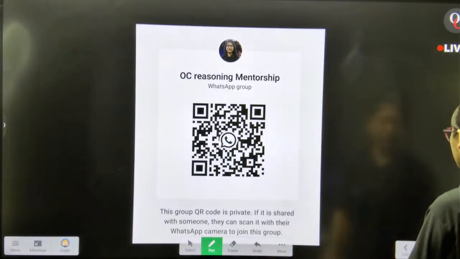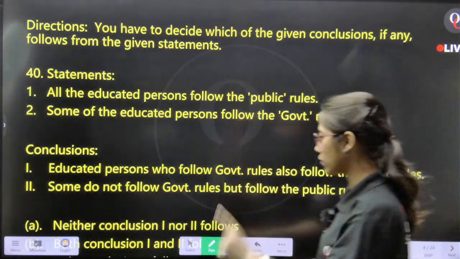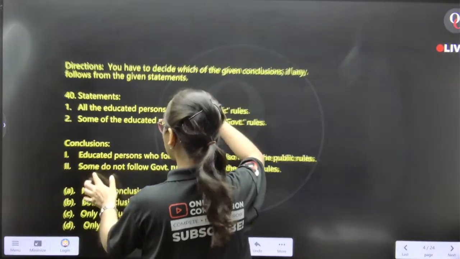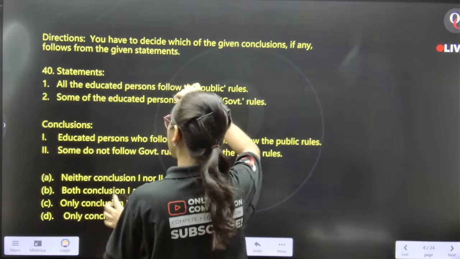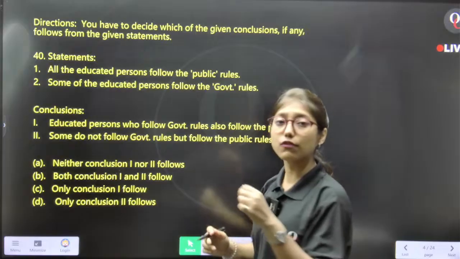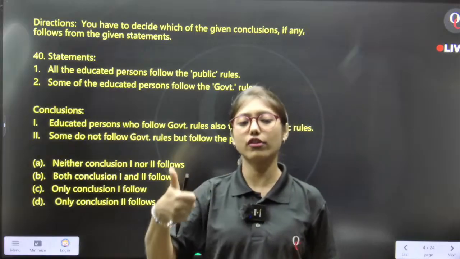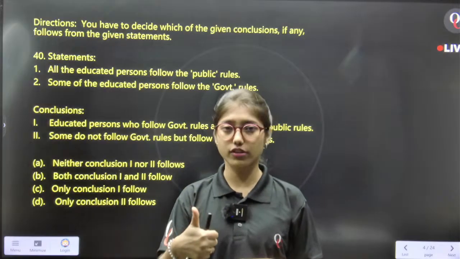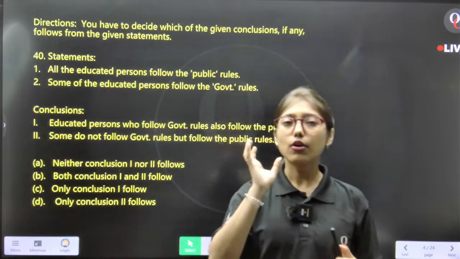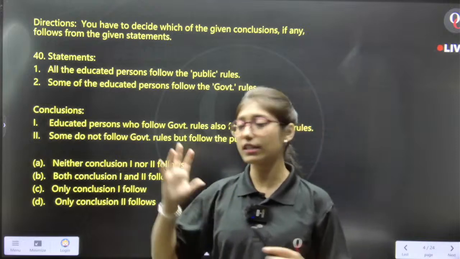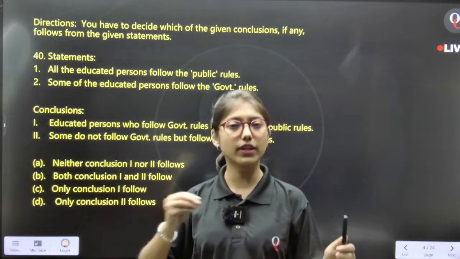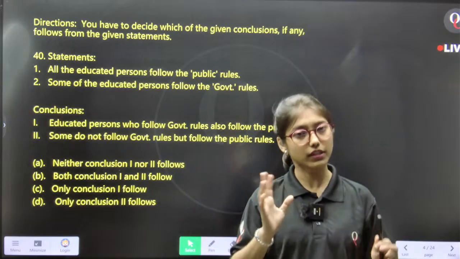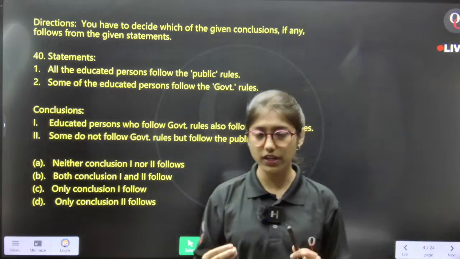So without any delay, let's start today's first question. Students might get confused that this question is from logical reasoning or syllogism. But I will say that this particular question is not from syllogism, it is from logical reasoning. But even if you don't understand, I will explain it to you.